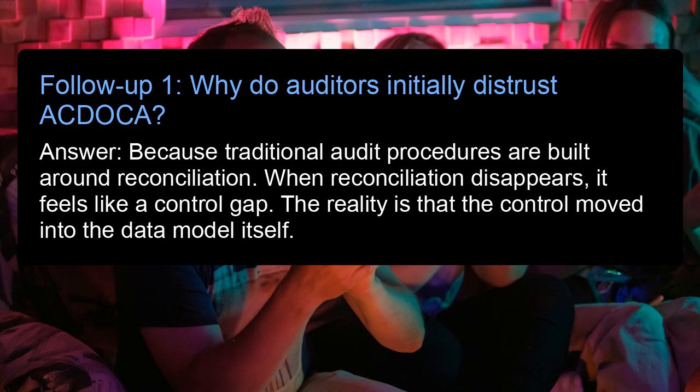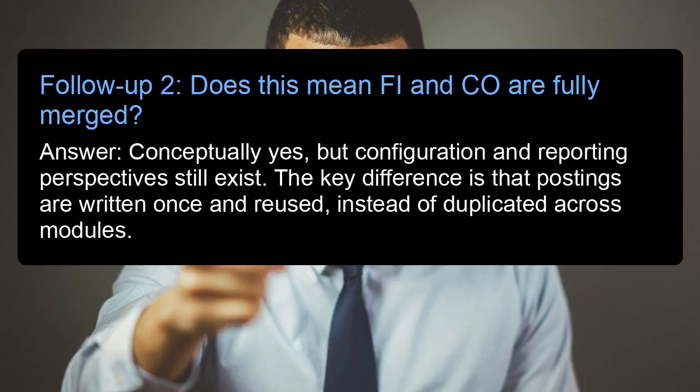Follow-up 1. Why do auditors initially distrust ACDOCA? Answer: because traditional audit procedures are built around reconciliation. When reconciliation disappears, it feels like a control gap. The reality is that the control moved into the data model itself. Follow-up 2. Does this mean FI and CO are fully merged? Answer: conceptually yes, but configuration and reporting perspectives still exist. The key difference is that postings are written once and reused, instead of duplicated across modules.